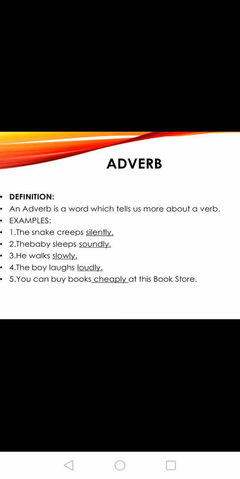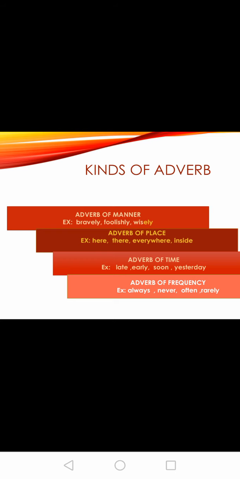The work was done. Okay. The work is going on, the work was done. But how the work is going on, how the work was done, we come to know this from adverb. For example, the snake creeps silently. Now what does the sentence mean? The snake creeps silently. Snake was creeping, moving, but how was he moving? Silently. Action was done. What is the action? Creeps. How was it done? Silently.